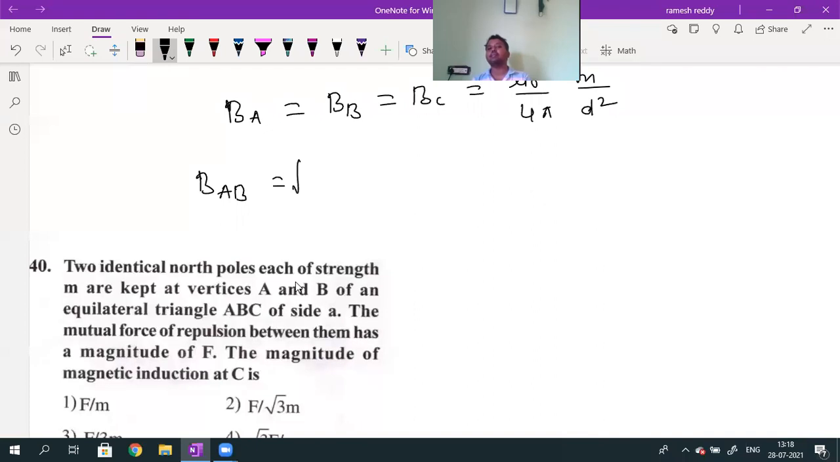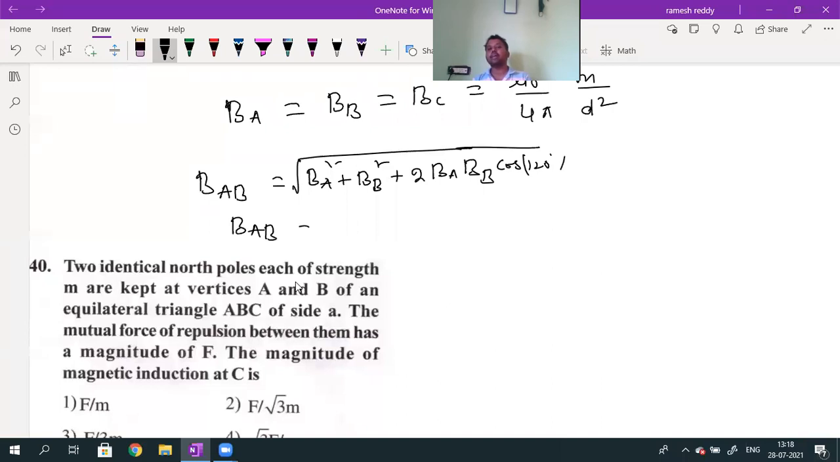How can I calculate the resultant magnetic field? The BAB bar value is given by the square root of BA square plus BB square plus 2 into BA into BB into cos theta. What is the theta value? Theta is equal to 120 degrees. Cos 120 is minus 1 by 2. I will get BAB value equal to B, since BA and BB are all equal. So B is nothing but mu naught by 4 pi into m divided by d square.